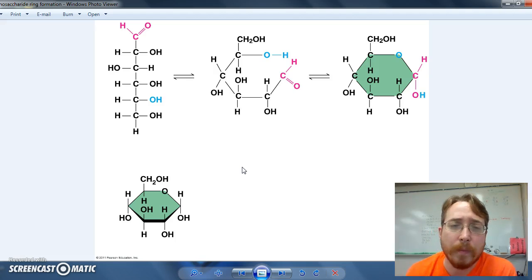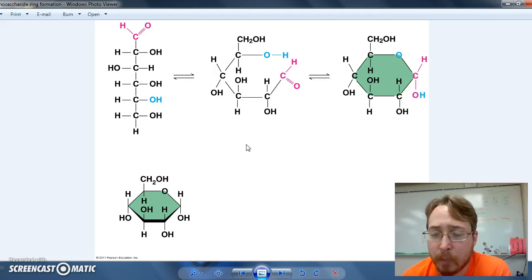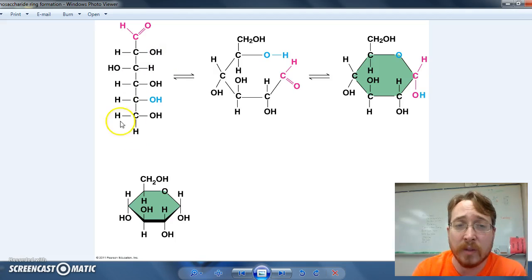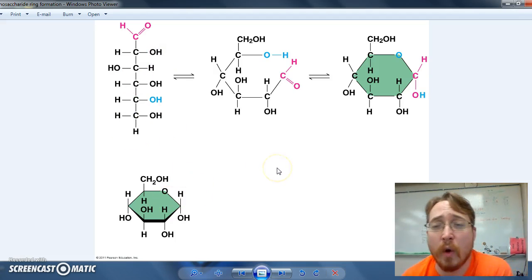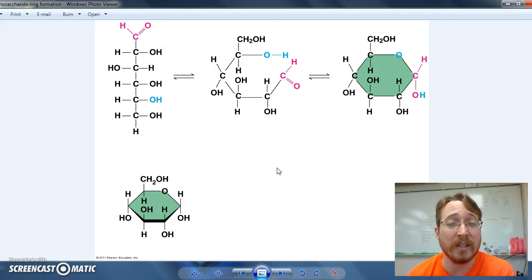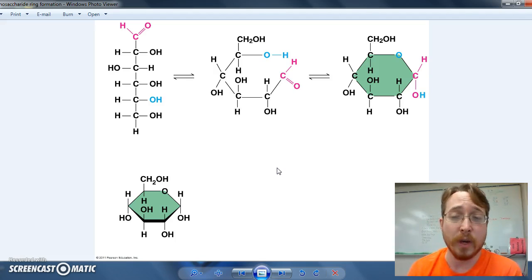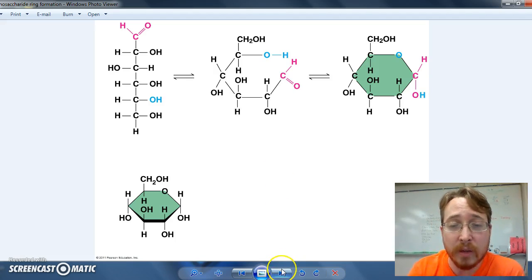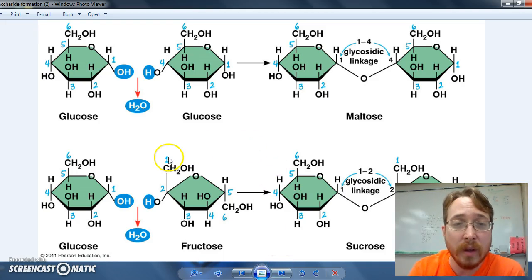Let me go back. The linear structure is used for things like precursors to respiration. It can be chopped up. It can be moved around. When we need to destroy that sugar to do something with it, we often use this. The ring structure is for going in the other direction. When we want to build something bigger with the sugar, we go to the ring structure, because the ring structure can then be used to make bigger sugars.